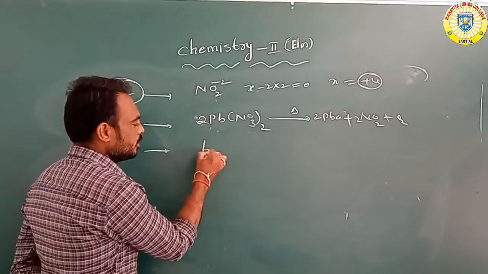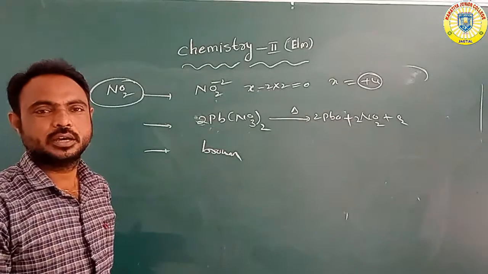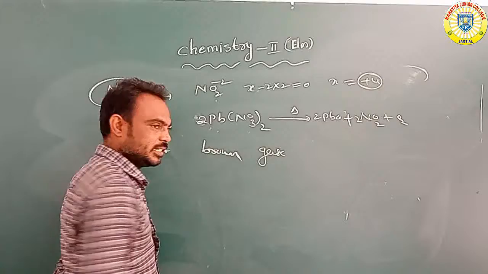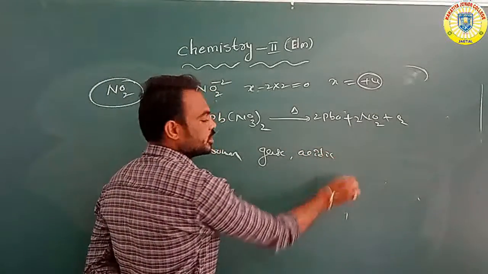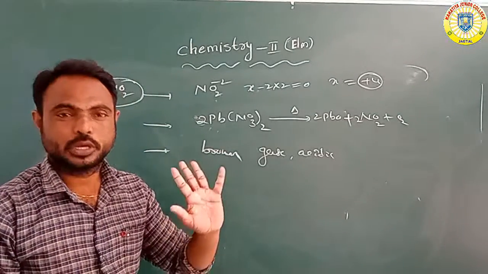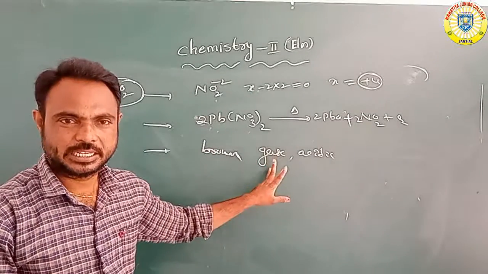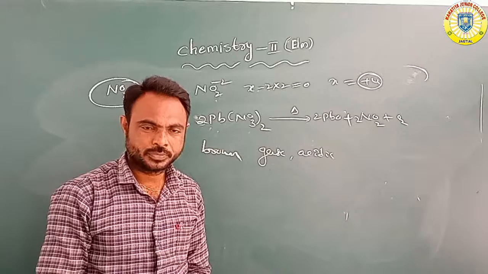Overall, it is a brown color gas, acidic in nature.